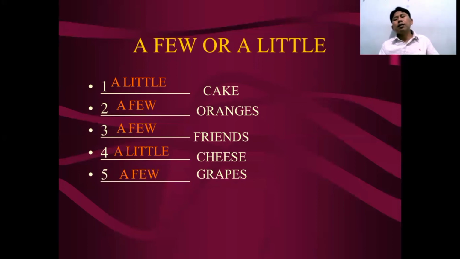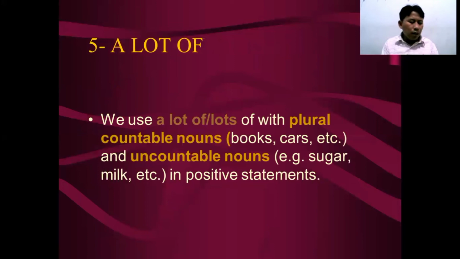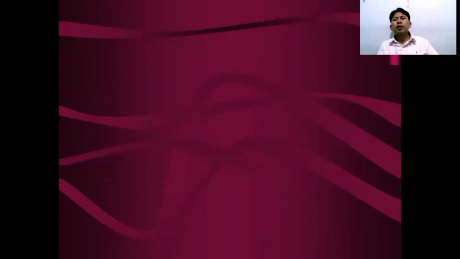Next, we will study the words a lot of. We use a lot of with plural countable nouns, books, cars, etc., and uncountable nouns, sugar, in a positive statement. So you can use a lot of in front of countable or uncountable nouns.